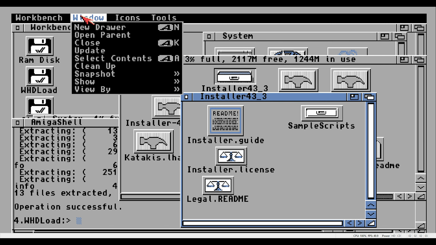Right, now that we have the LHA archiver installed and the installer scripting language installed, we can now proceed with installing WHDLoad. Load the shell up again, enter the WHDLoad folder, cd space WHDLoad colon, enter, type list, enter, and then type lha space x space WHDLoad_USR.lha and hit enter.